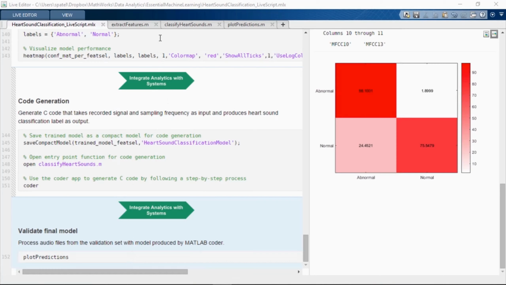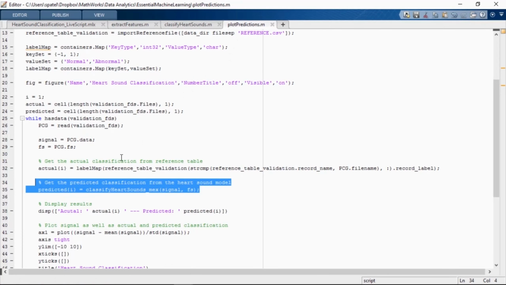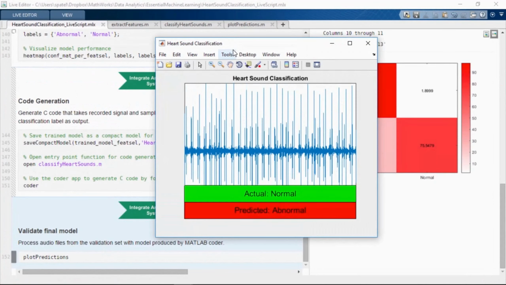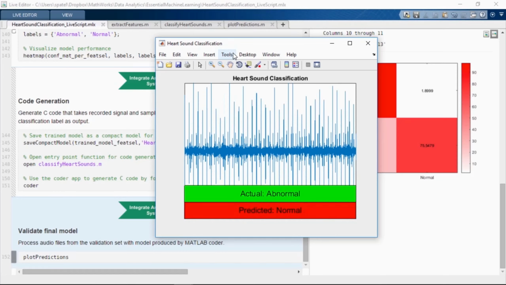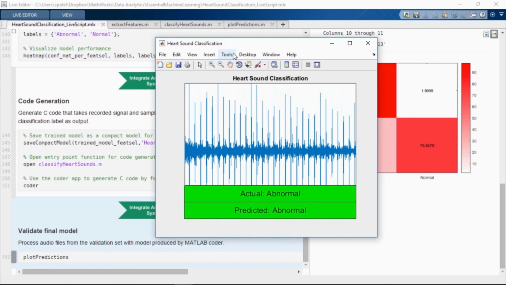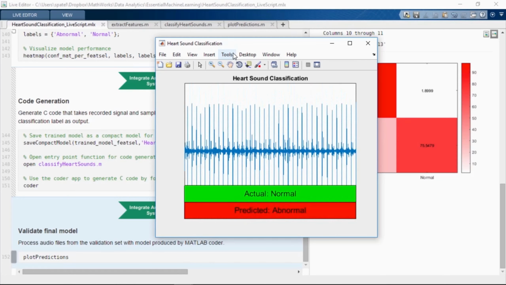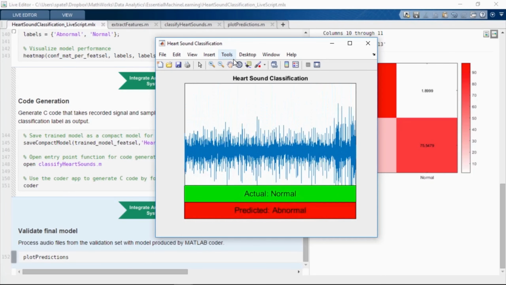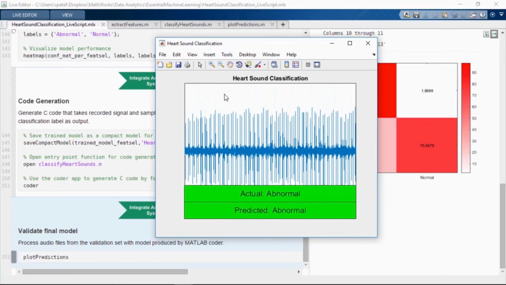The final step is to validate the generated C code by processing files from the validation set. This can be done using a MEX file as an interface between MATLAB and the C code. In this plot, we can see the various heart sound signals as well as actual and predicted labels. This is similar to the performance on our testing set, with the errors and the associated misclassifications as normal or abnormal.